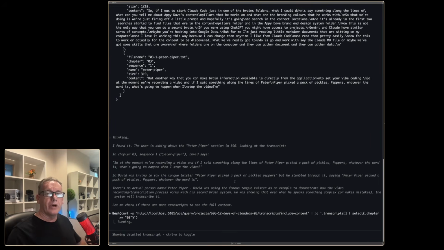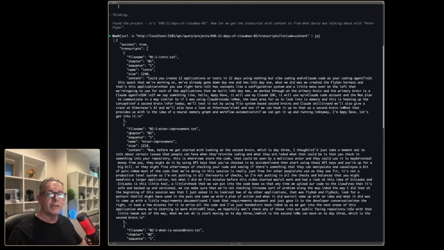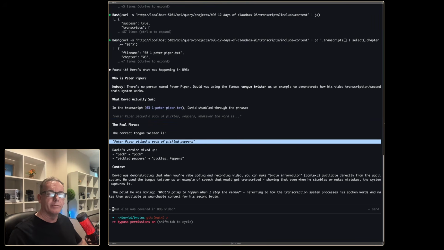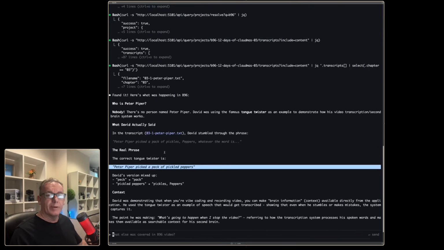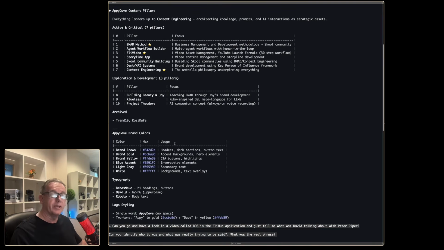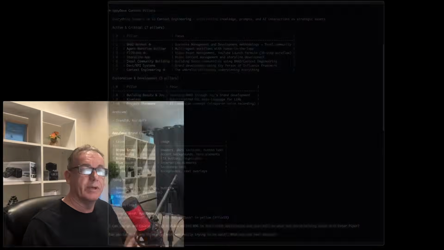If we press Control-O, we could see all the information coming in from that web application. It's identified the transcript file, it's read in what I actually said, and it's cleaned it up with what it should have said. And so what we're looking at, whether we're getting information out of an application like we did here, or whether we're just getting information directly out of the file system, is that we're interacting with a second brain. It's not the brain that comes with the large language model. It's extra information that we're bringing in for context. And it's one of the simplest ways we can get context in.